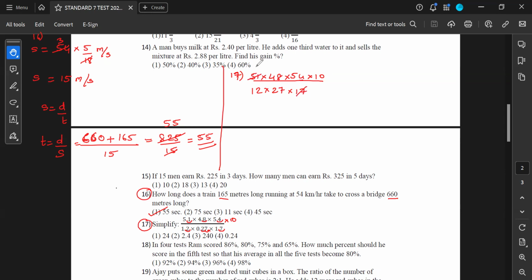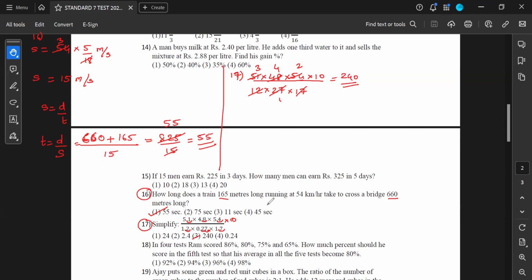17 ones are 17, threes are 51. 12 ones are 12, fours are 48. Sir, 27 and 3 will get cancelled. Yep. So 27 ones are 27, twos are 54. So you have 240. Yes, 240 is your correct answer.